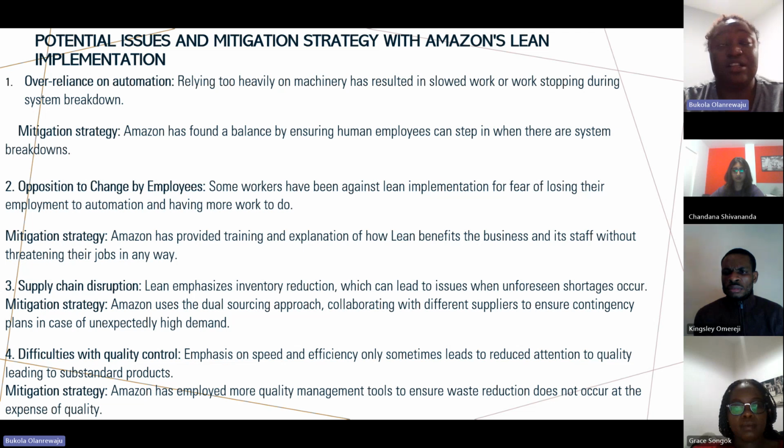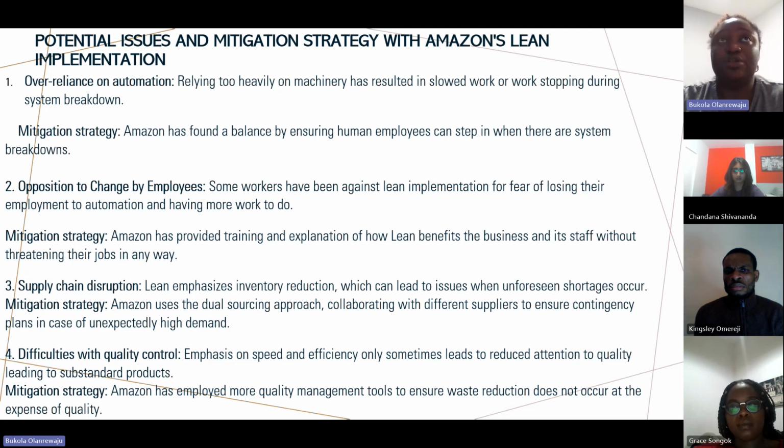The mitigation strategy they used for this issue was to balance the use of human labor and automation in their production, in their service line. They were able to use humans even when those machines are faulty or broken down. The humans can cover up those lapses.